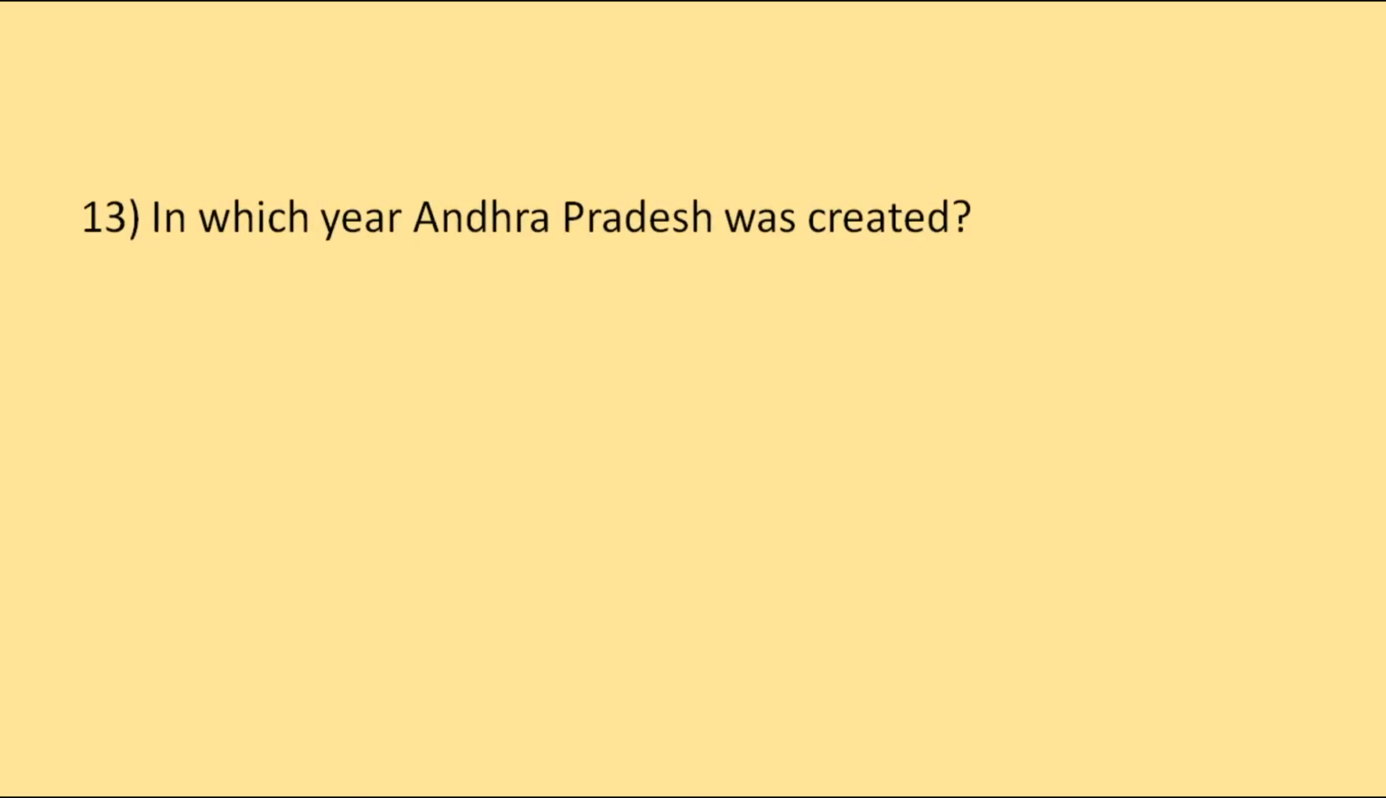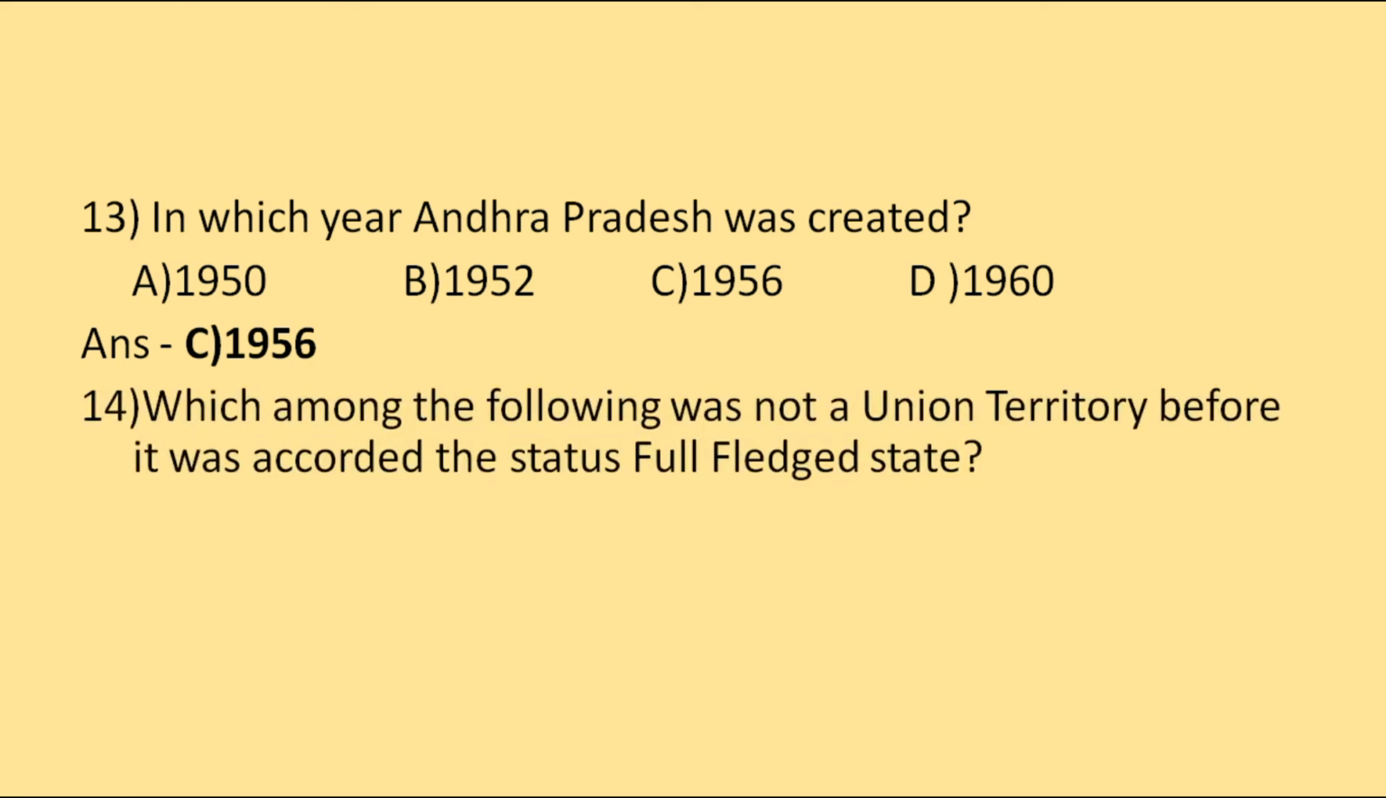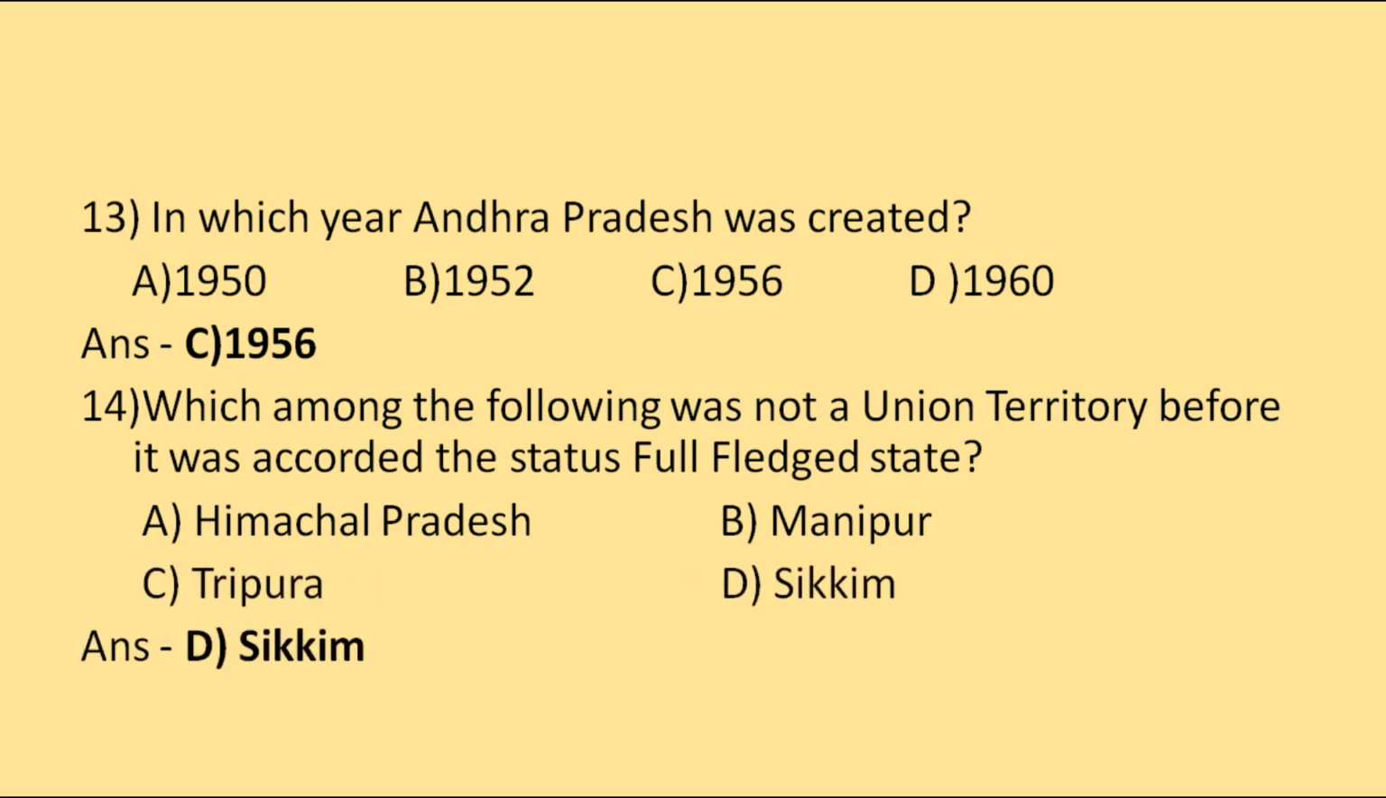Then we have, in which year was Andhra Pradesh created? 1950, 1952, 1956 or 1960. So the correct option will be 1956. So Andhra Pradesh was the first state to be created on the basis of language. Then, which among the following was not a union territory before it was accorded the status of a full-fledged state? Himachal Pradesh, Manipur, Tripura or Sikkim. So the correct option will be Sikkim. Before being given the status of a full-fledged state, Sikkim was placed as an associate state.